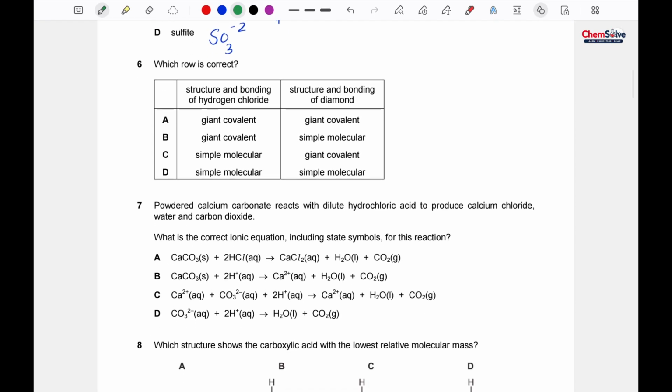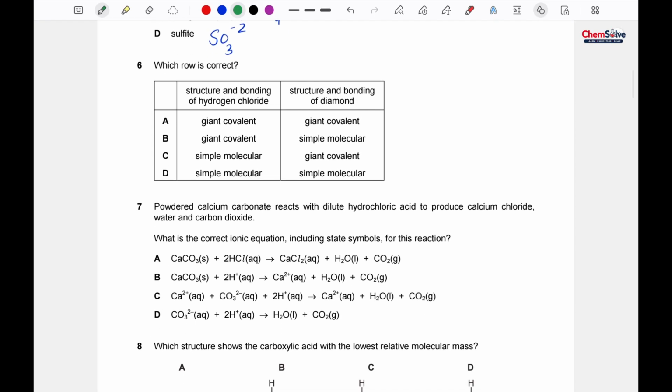Okay, question number 6. Which row is correct about structure and bonding of hydrogen chloride and structure and bonding of diamond? As you know, hydrogen chloride is a simple molecule. It is between a non-metal and a non-metal and it will form a simple covalent molecule.